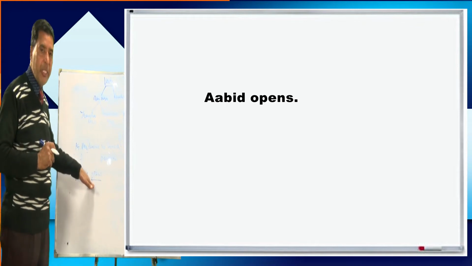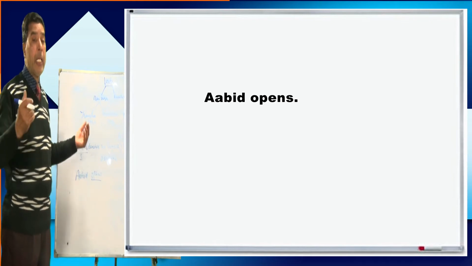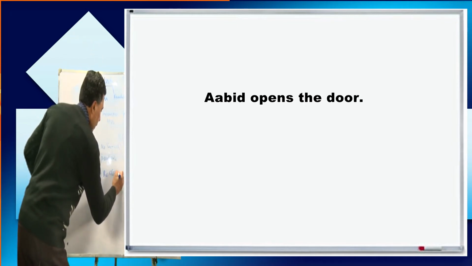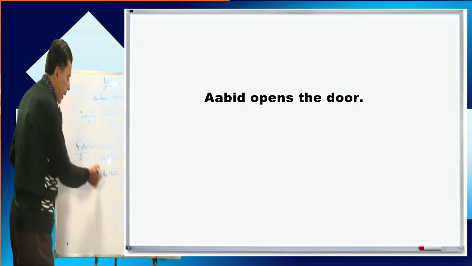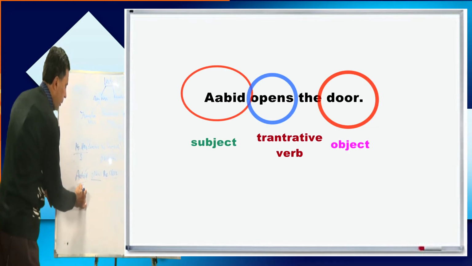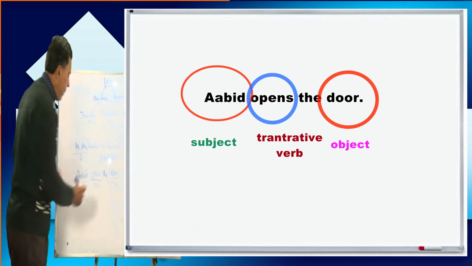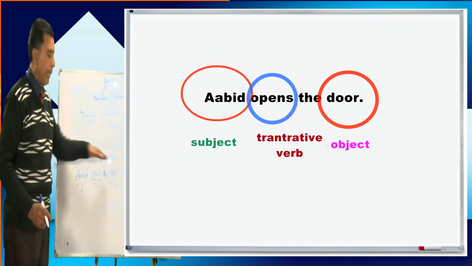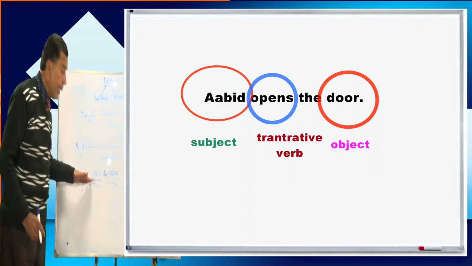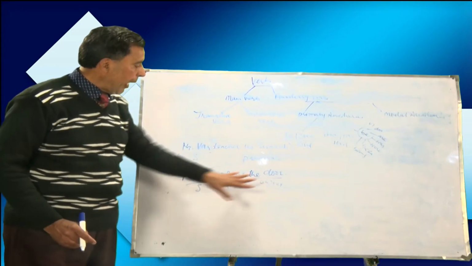Opens, I'll write here, "opens," he opens. What? We do not know what. He opens the door. When I say he opens the door, I have written here, "Abid opens the door." Now, this action passes from subject to object. Abid is subject. This is transitive verb. This is object. Why so? Because action passes from subject to object. And a transitive verb is that when the action passes from subject to object, it needs an object to complete its sense. Here, if I do not write "the door," I write only "opens."